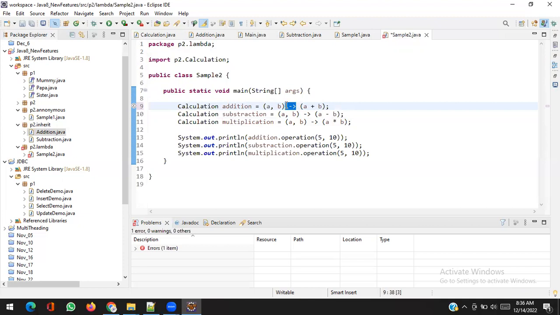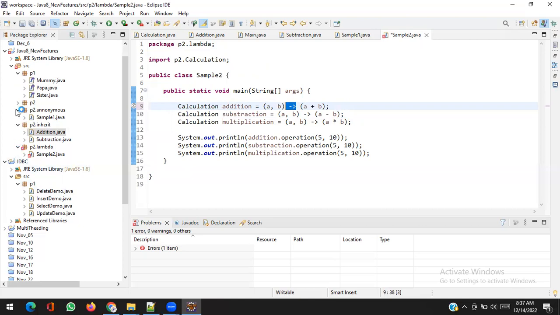Okay. Next one is the streaming API. I will cover only the streaming API, and Optional and other things I will try to cover in the Spring related stuff. So streaming API, again, it's a very nice feature to work with the Collection interface.